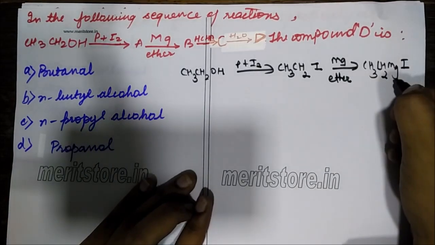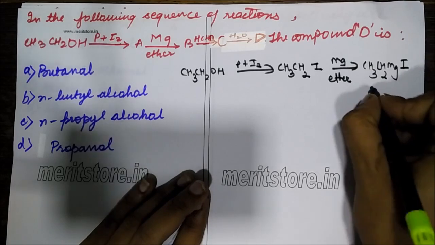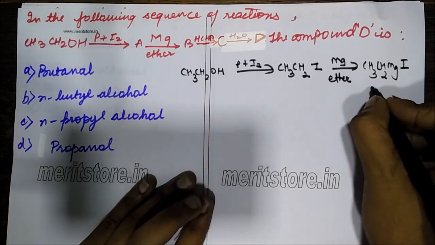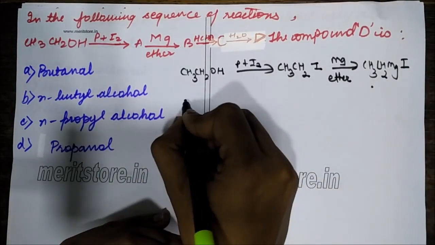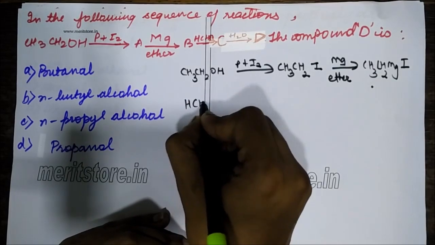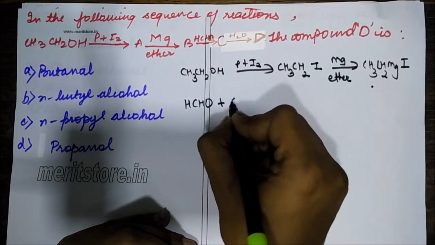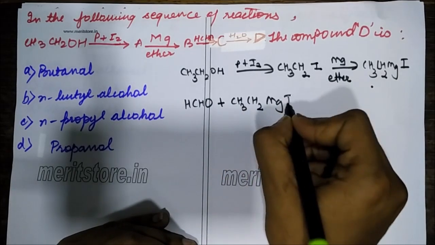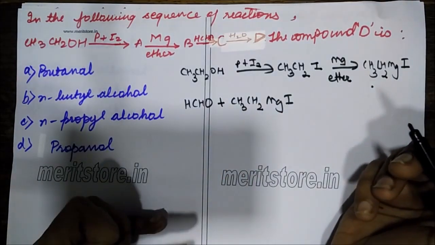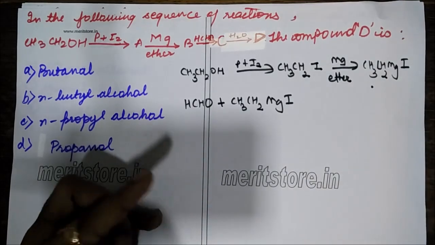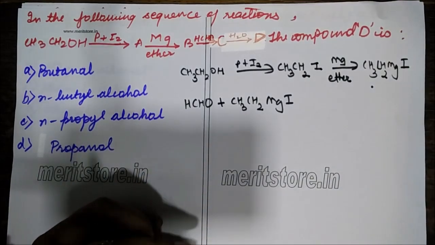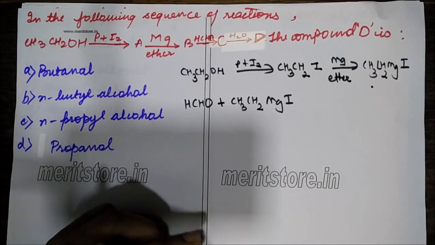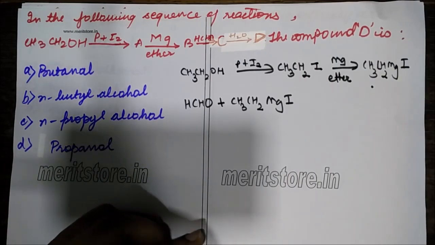Now this Grignard reagent is reacting with formaldehyde. So I'm writing again: formaldehyde HCHO is reacting with CH3CH2MgI. What will it form? Always remember that formaldehyde reacts with Grignard reagent to give a primary alcohol.